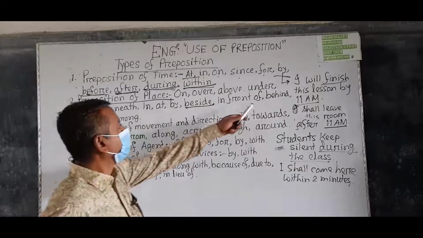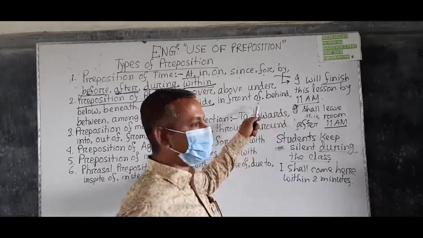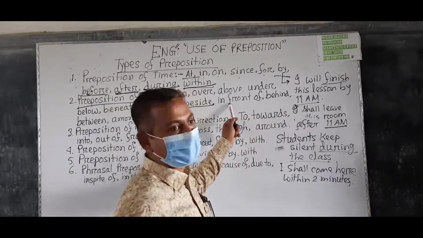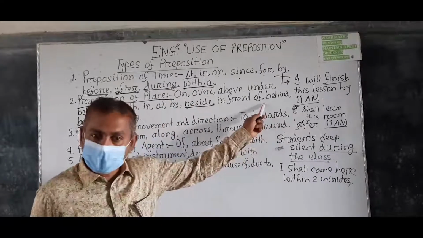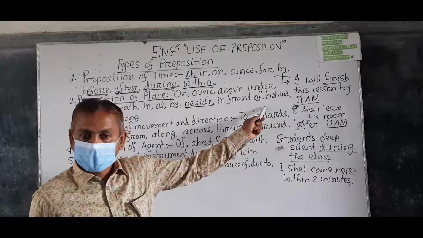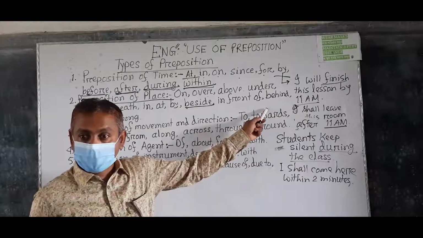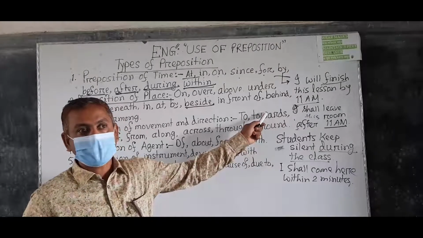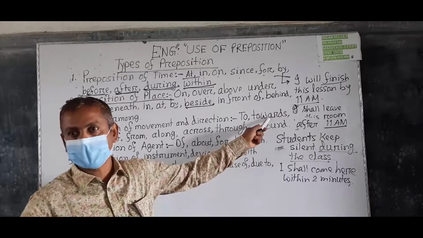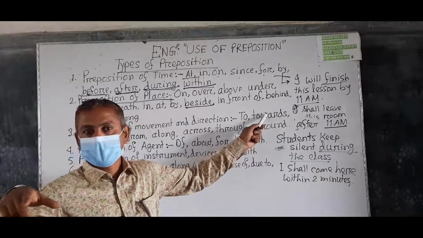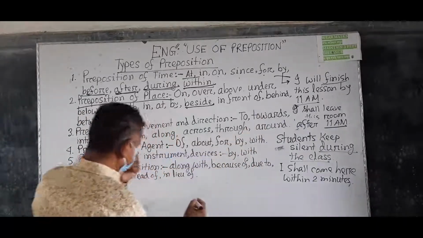Understand? Behind is the opposite preposition of in front of. Behind is used to express someone's position at the far side of something. Look at the example.